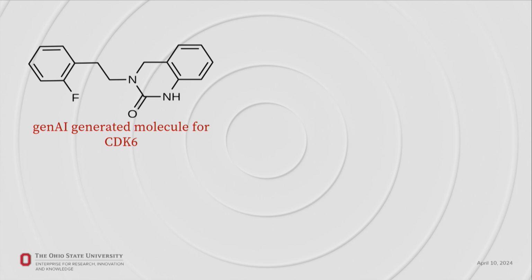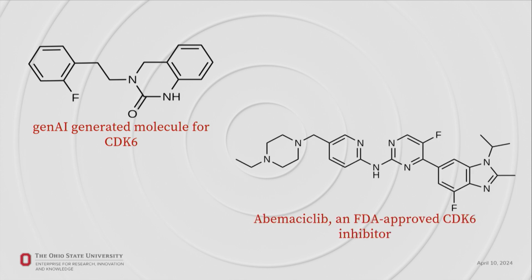This is the molecule that we generated, compared to the molecule that is approved by FDA as a drug for this gene. Our molecule actually exhibits properties that closely resemble those you observe from FDA-approved drugs. That means our method has a good potential to produce very promising medication.